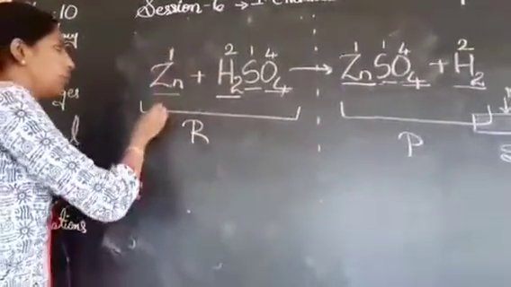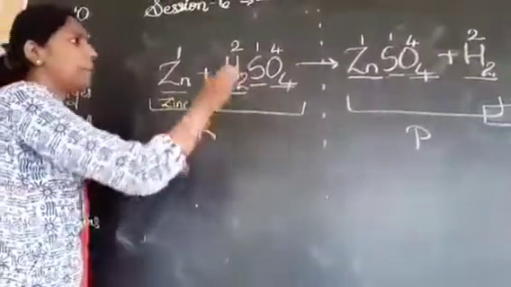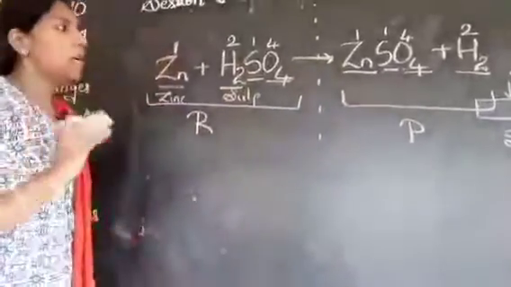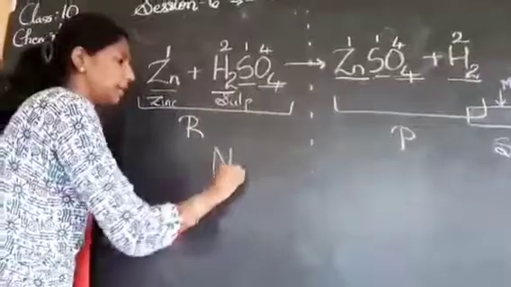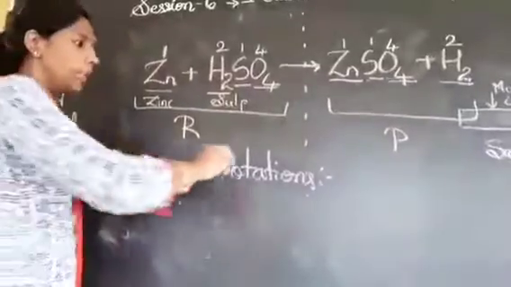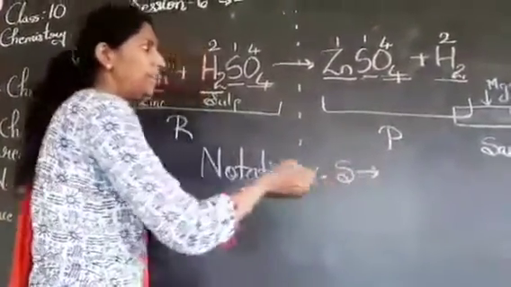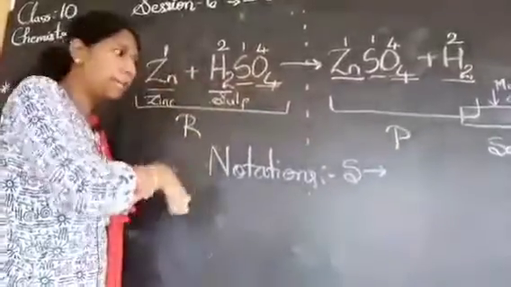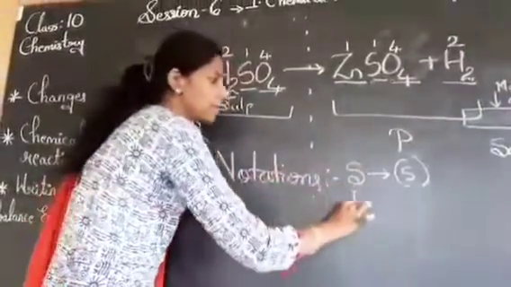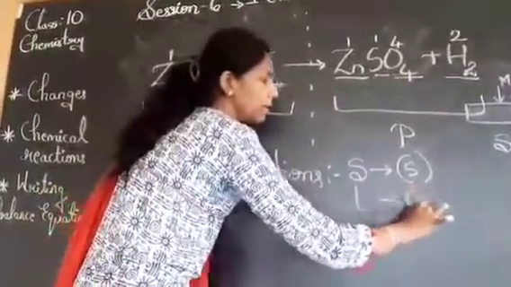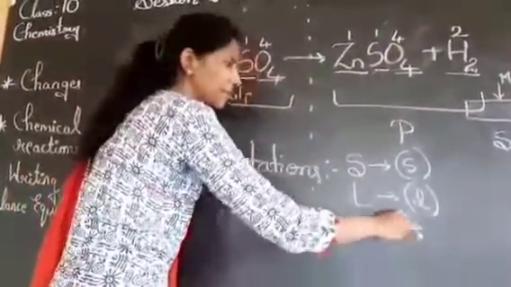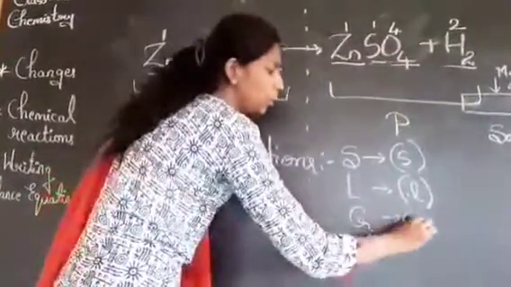You have step 1, you have to mention which reactants are involved. Your zinc is involved, you have to write sulfuric acid, you have to write all the details here. Along with details, you have to write some notations. If you won't write notations, you will lose your 1 mark. Notations mean if any reactant or product is in solid form, you will write the symbol S. If it is in liquid form, you will notify it as L. If it is a gas, like here we have gas, you are going to notify it as G.